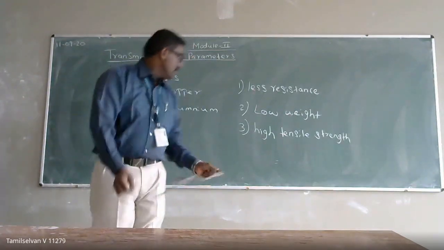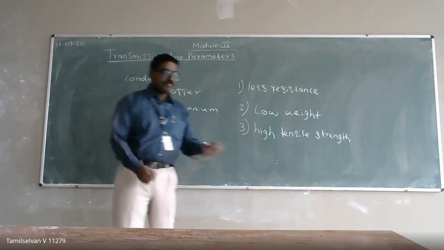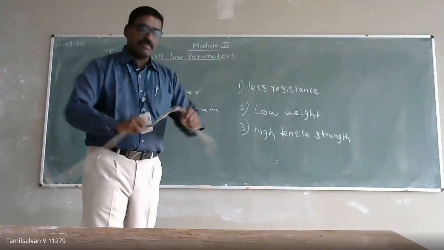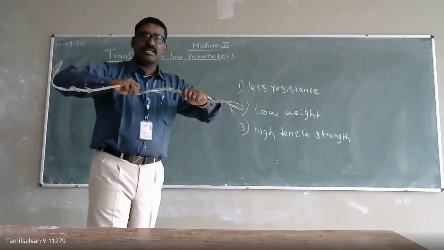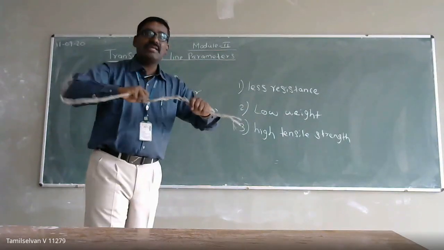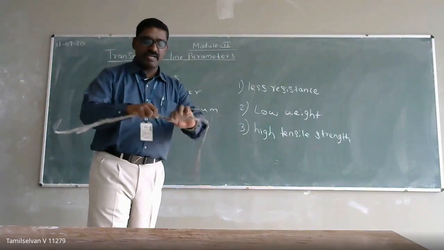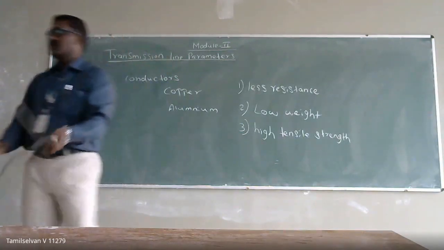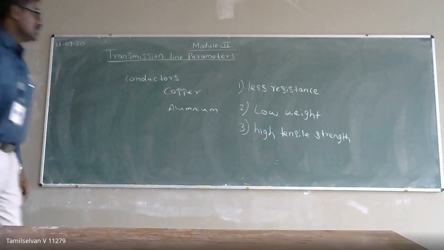This is due to the low tensile strength. It means breakdown resistance should be high, right? When you are stretching your conductors, it should have high tensile strength. Then only there won't be any breakdown. So that is what we are calling tensile strength.